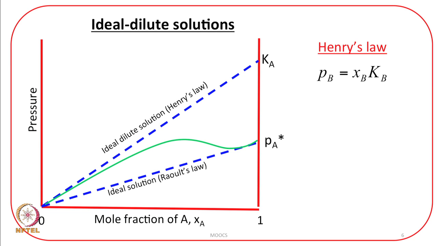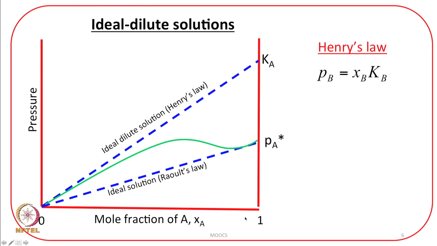Let me explain this Henry's law and Raoult's law, how it is obeyed, by considering a one component system. Do not actually treat that there is only one component in a solution, because a solution is always made when there are more than one components. But let me explain on the basis of this plot of pressure against mole fraction of A. See, when the mole fraction of A is very low in a mixture, it will act like a solute, and when the mole fraction of A is very high in the mixture, it will act like a solvent.